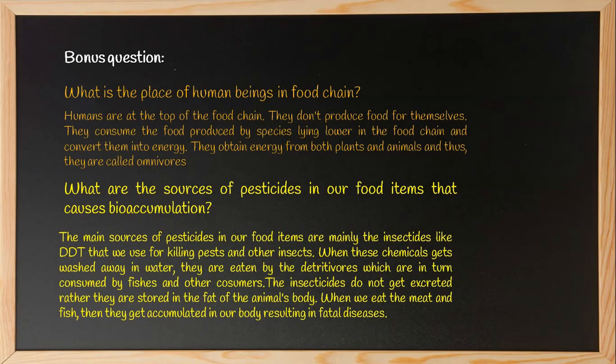When these chemicals get washed away in water, they are eaten by the detritivores, which are in turn consumed by fishes and other consumers. The insecticides which do not get excreted are stored in the fat of the animal body. When we eat the meat and fish, they get accumulated in our body, resulting in fatal diseases.